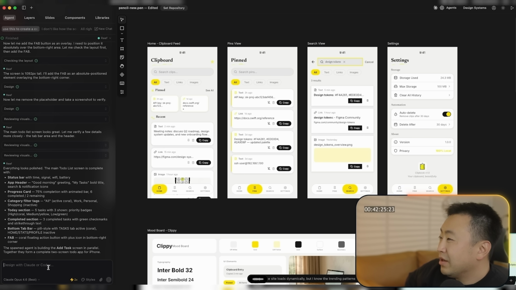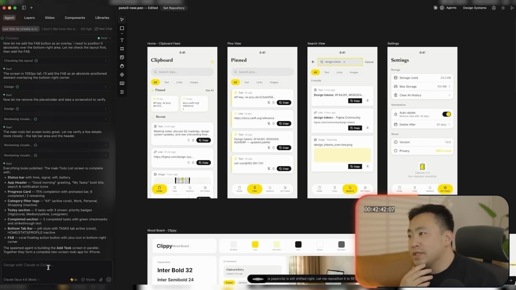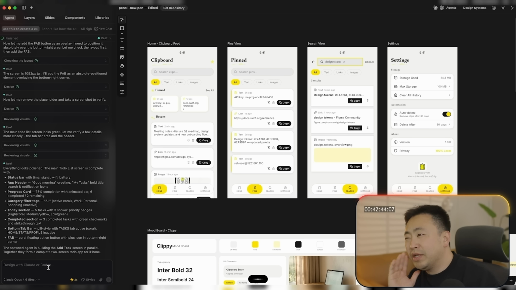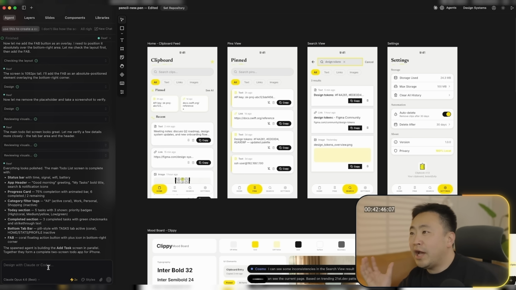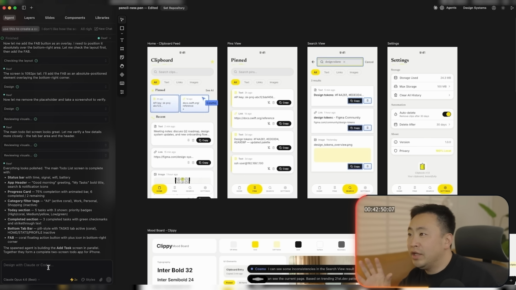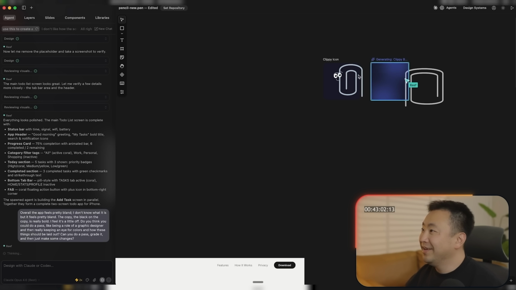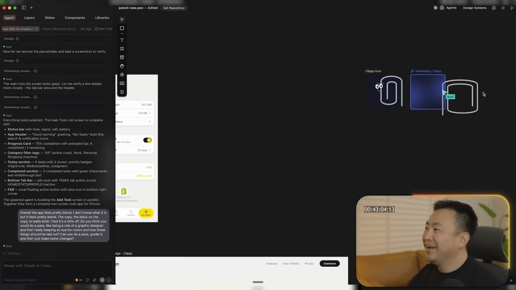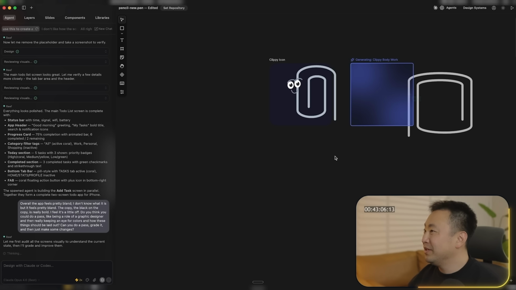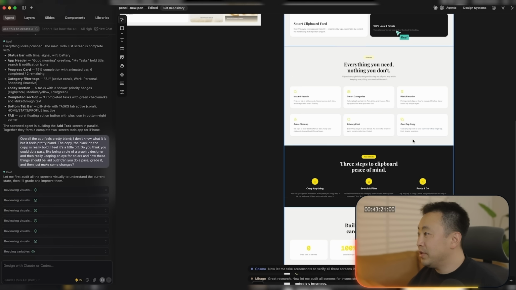The black on the copy is really bold. I feel it's a little off. Taking on the role of a graphic designer and really keeping an eye for colors and how these things should be laid out, can you do a pass and grade it and then just make some changes? I forgot I told it to go do some Clippy stuff over here. It's doing a bunch of stuff.